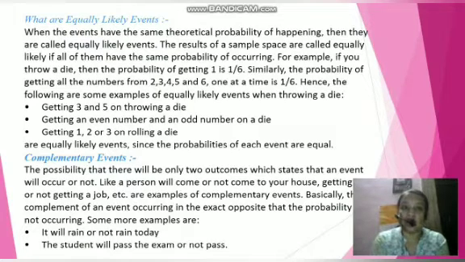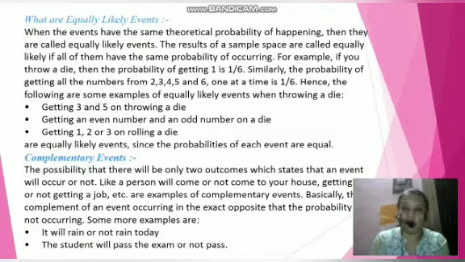Getting an even number or an odd number on the die: there are 3 odd numbers and 3 even numbers from 1 to 6, so the probability of getting even is 3 by 6 and odd is also 3 by 6. So these are equally likely events. Getting 1, 2, 3 on rolling a die are equally likely events, since the probabilities of each event are equal.